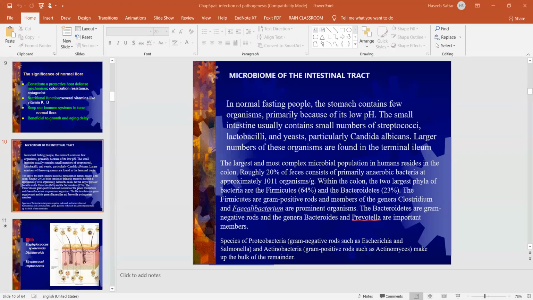It means that there is a correlation between obesity and the fecal bacteria. The fecal bacteria have an important role in causing obesity. That was an experiment just to confirm this relationship.